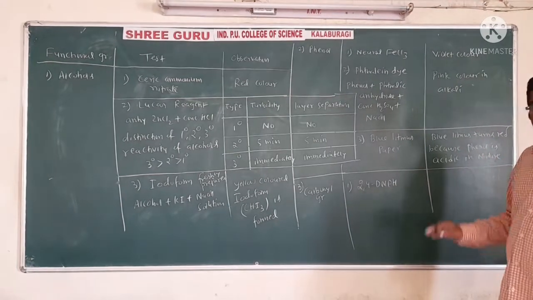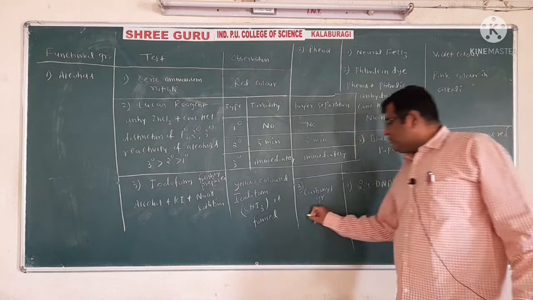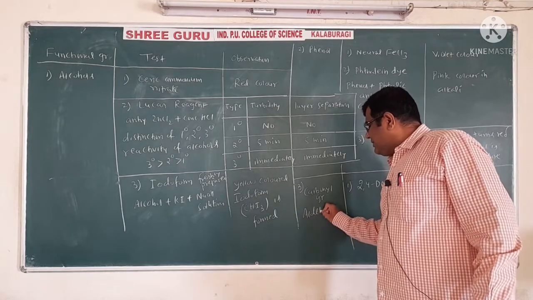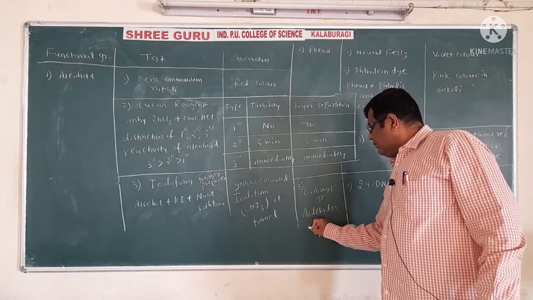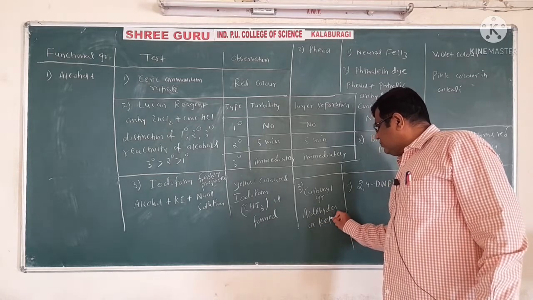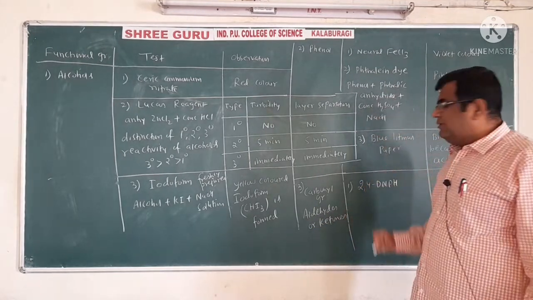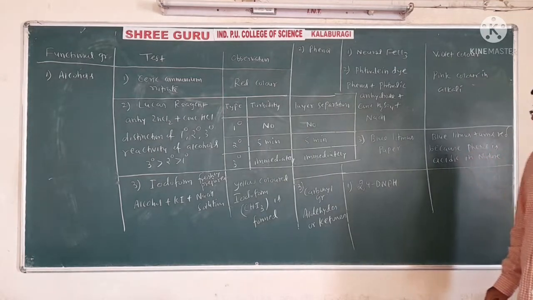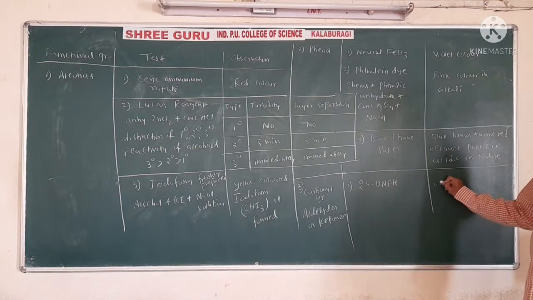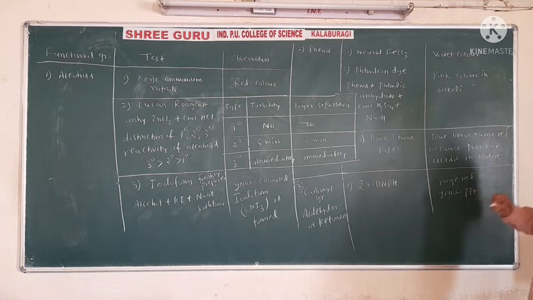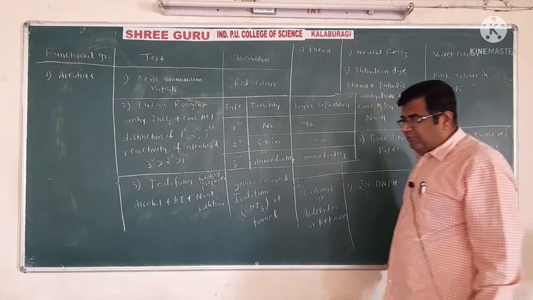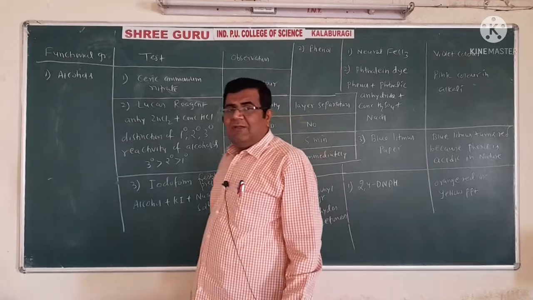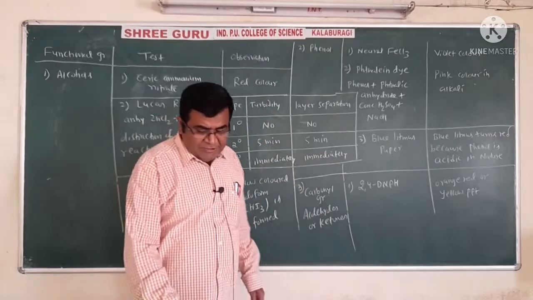What happens here when carbonyl compounds, meaning either aldehydes or ketones, because both are carbonyl compounds, are treated with this 2,4-dinitrophenylhydrazine? We get either an orange, red, or yellow precipitate. So this is the way in which carbonyl compounds are detected or distinguished.